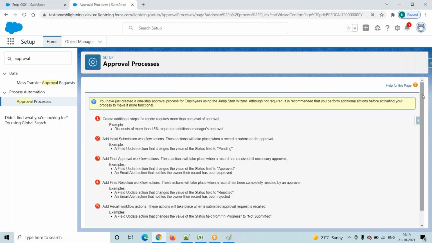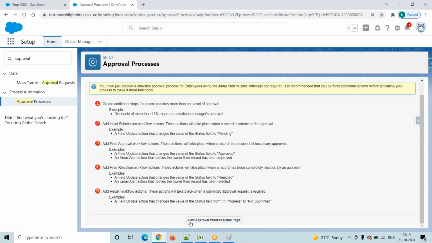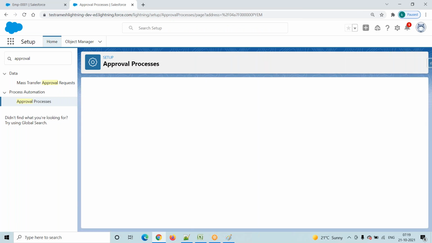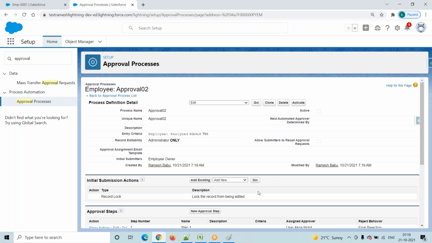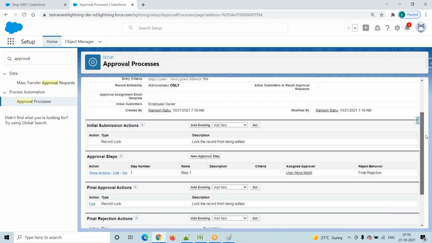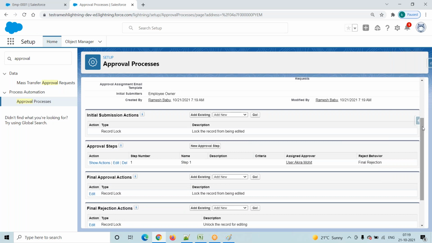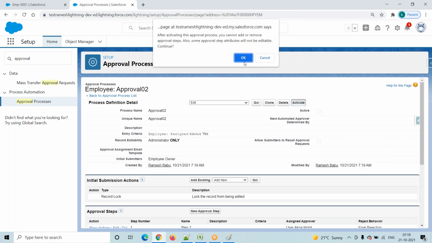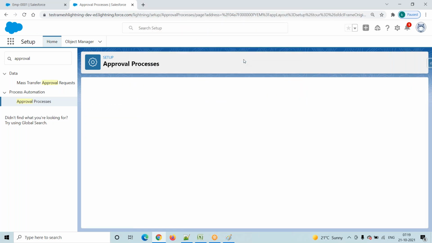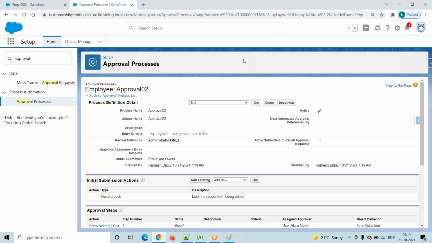Then it will redirect to this particular screen, the view approval process detail page. Click on this one. Now activate this one. Forget about all these things, we'll discuss. Click on this activate button. So we have one approval process that is in active state.